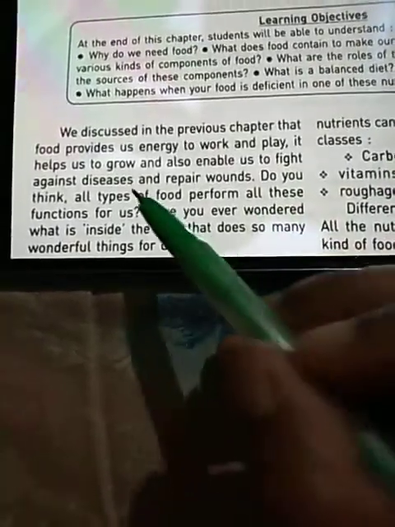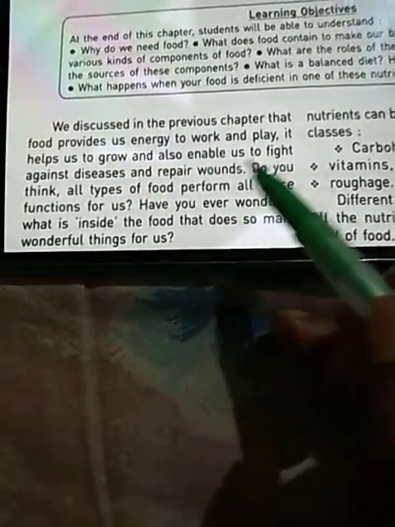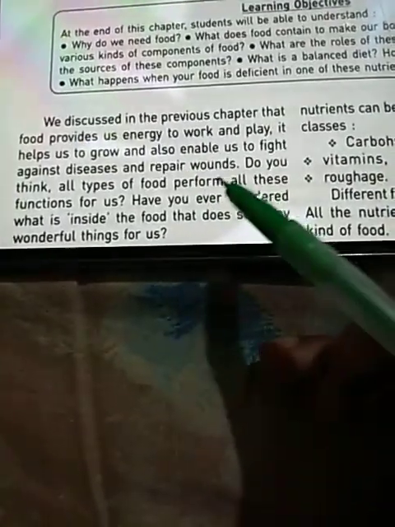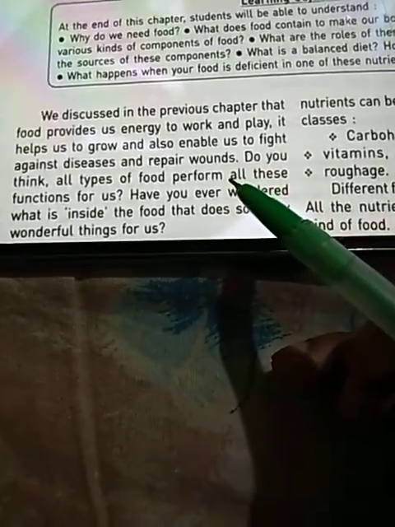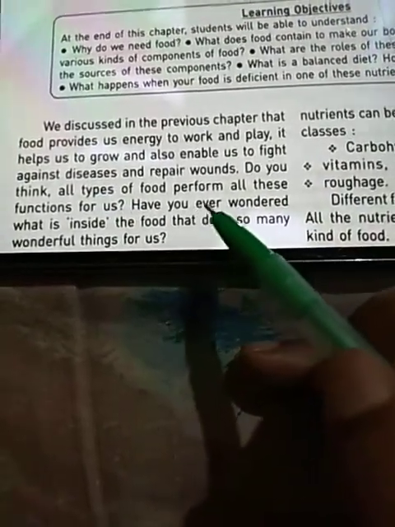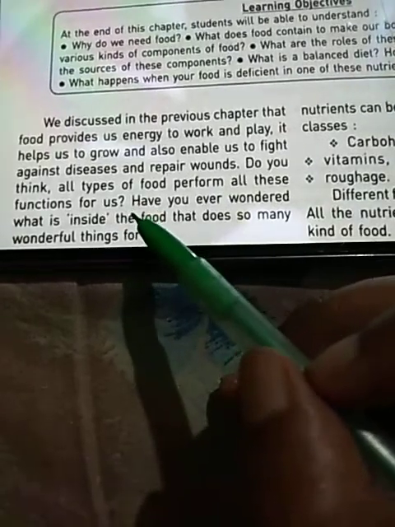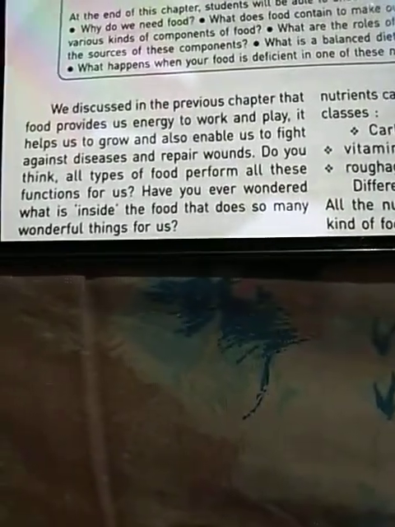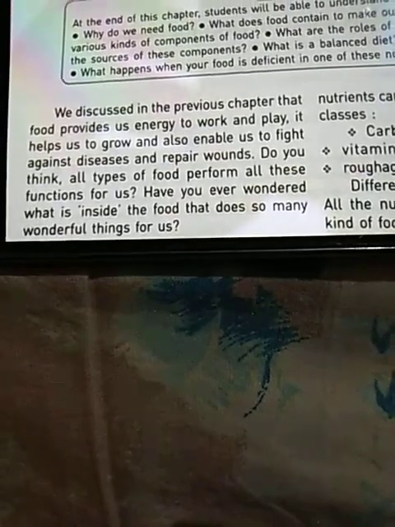It is the food that helps us to grow and also enables us to fight against diseases. It also helps to repair wounds. Do you think all types of food perform all these functions for us? No. There are different types of food performing different functions for us.